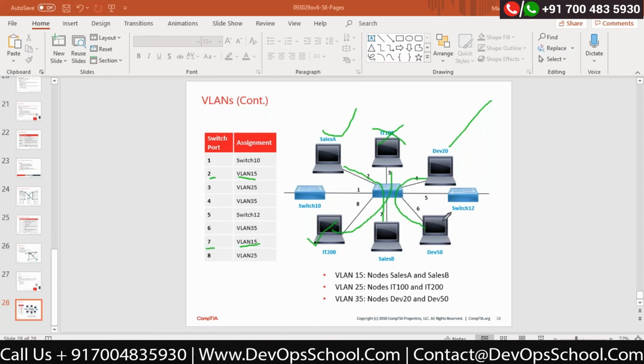Correct? We will practically see how to create a VLAN on top of a switch, how to put a port into the VLAN, and how to create a trunk port. There is also a concept called inter-VLAN routing, which can be done too. We can see that as well. So we are going to see everything practically when we talk about it.